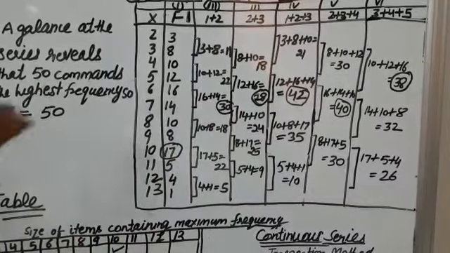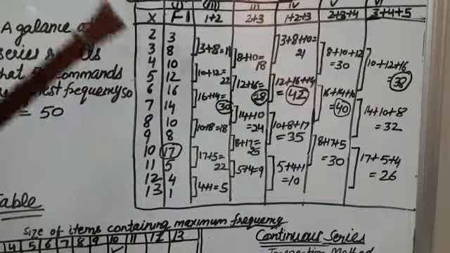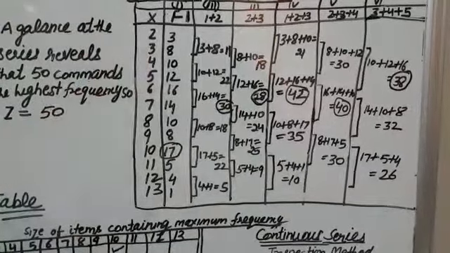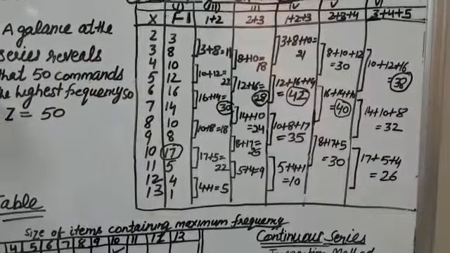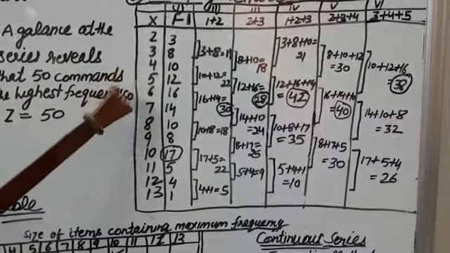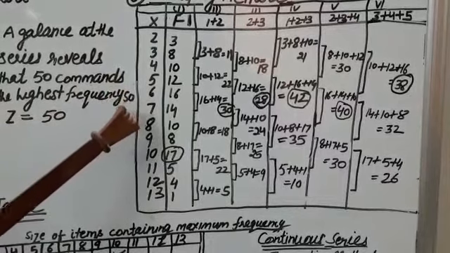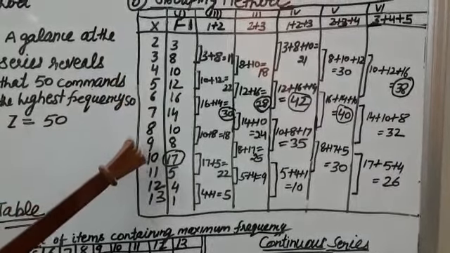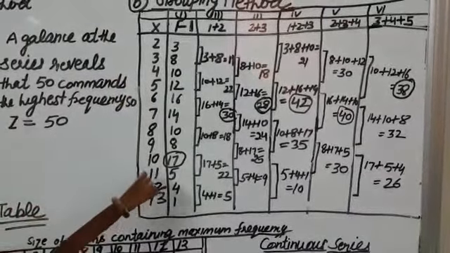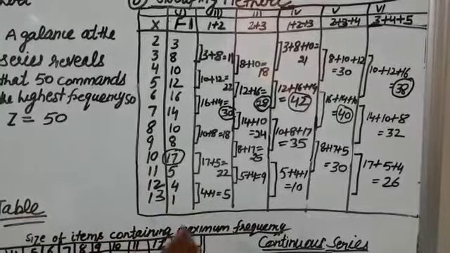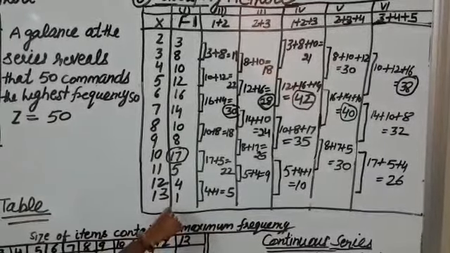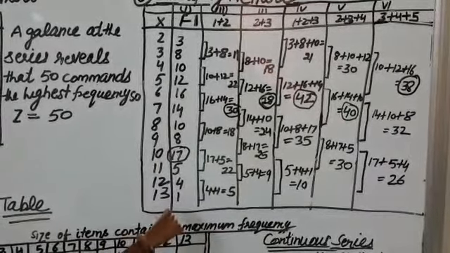In this we will leave the first frequency, we will take the second and third. 10 plus 8, 18, then next 12 plus 16, 28, 14 plus 10, 24, 8 plus 17, 25, 5 plus 4, no. So we will not use this frequency since it is only one frequency here.